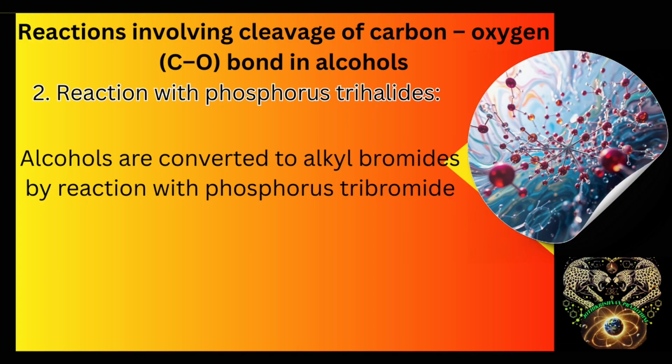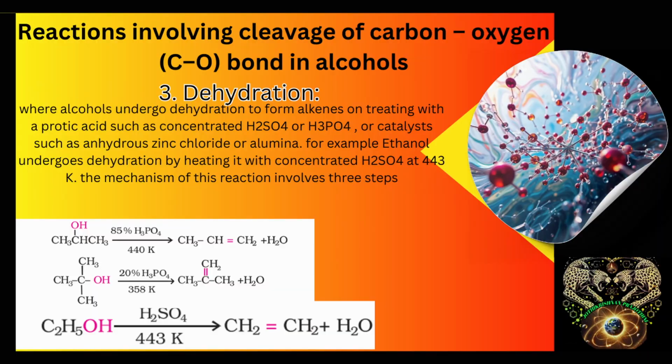Second is reaction with phosphorus trihalide, where alcohols are converted to alkyl bromides by reaction with phosphorus tribromide. Third is dehydration, where alcohols undergo dehydration to form alkene on treating with protic acid such as concentrated sulfuric acid or phosphoric acid, or catalysts such as anhydrous zinc chloride or alumina. For example, ethanol undergoes dehydration by heating it with concentrated sulfuric acid at 443 Kelvin.